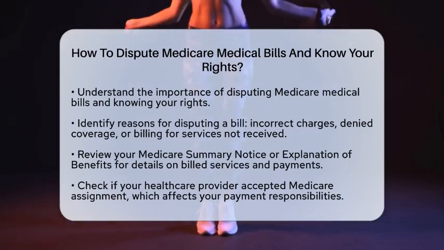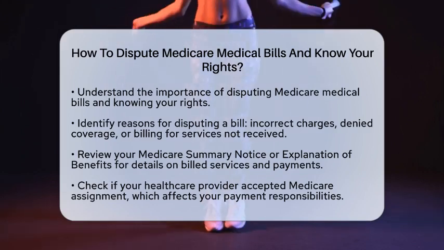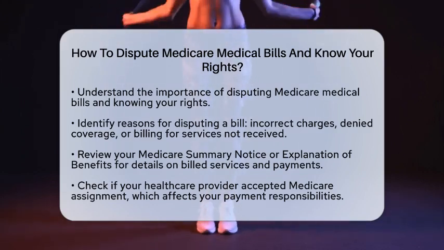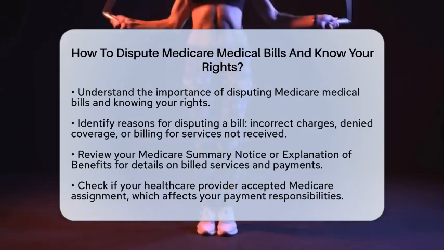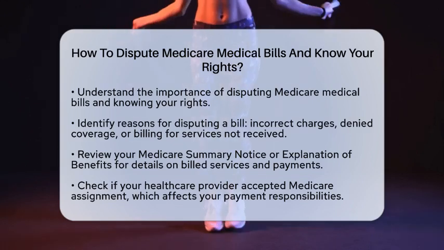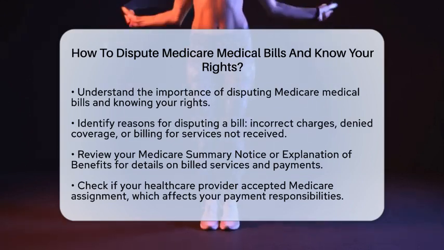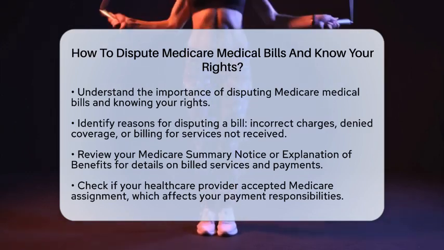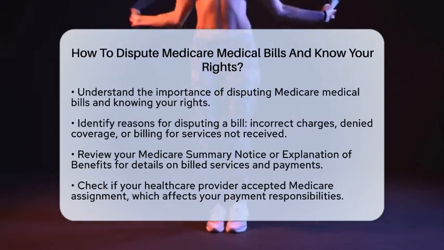Start by reviewing your Medicare Summary Notice or explanation of benefits carefully. These documents outline the services billed and the payments made. Look for specific charges or denials that you want to challenge. If you received a bill from a provider, check if they accepted Medicare assignment. This means they agreed to Medicare's approved amount. If they opted out, your payment responsibilities may differ.